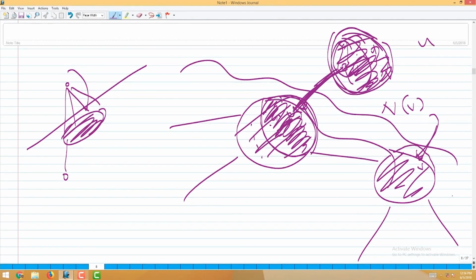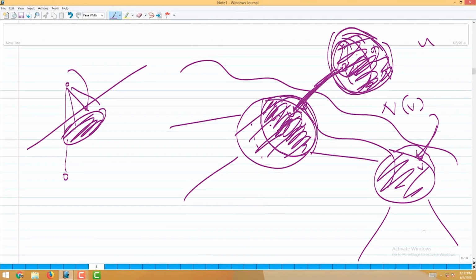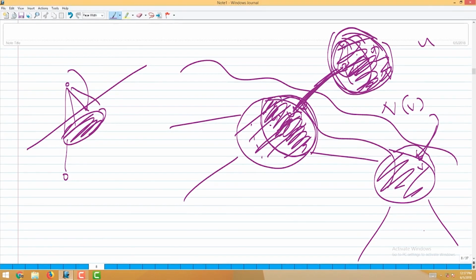And then when a new vertex appears, look at its neighborhood. If its neighborhood itself was forming a full bag, then just add this vertex to that, because that is fine. Actually, the maximal clique should contain this also, right. If it was only part of the bag, then that part of the vertices, N of v, together with this new vertex forms a new bag. It does not mean that the earlier bag is destroyed. The earlier bag remains as such, but we created a new bag and connected it to where it came from, and that is it.